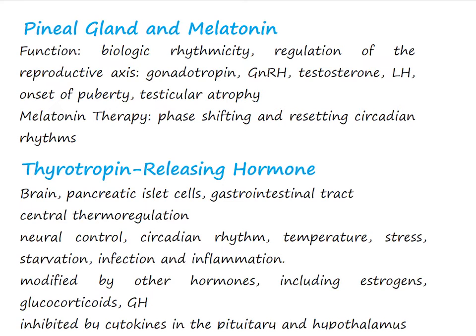Physiologic roles of melatonin. One of the best characterized roles of melatonin is the regulation of the reproductive axis, including gonadotropin secretion and the timing and onset of puberty. Removal of the pineal leads to precocious puberty. In addition, male rats exposed to constant darkness or blindness by enucleation display testicular atrophy and decreased levels of testosterone.